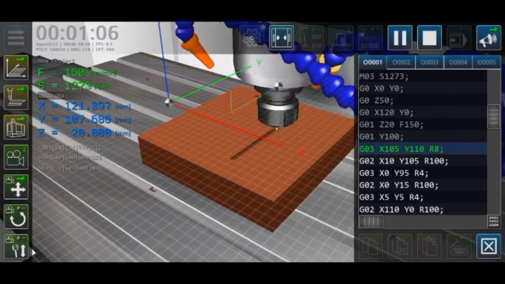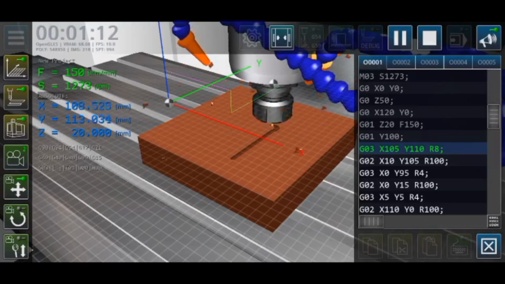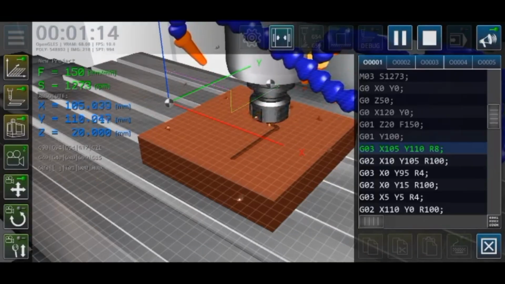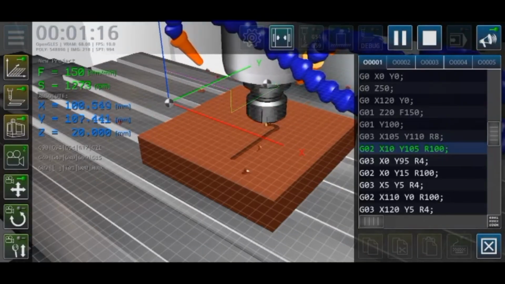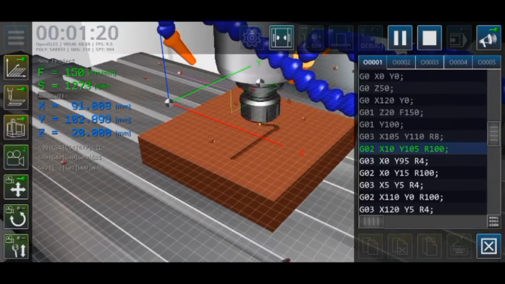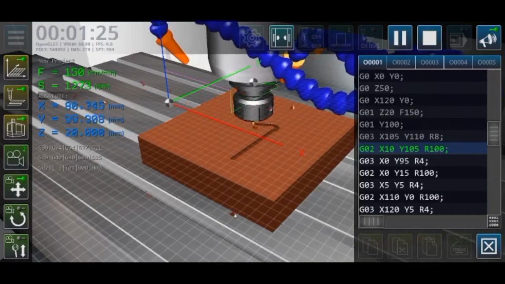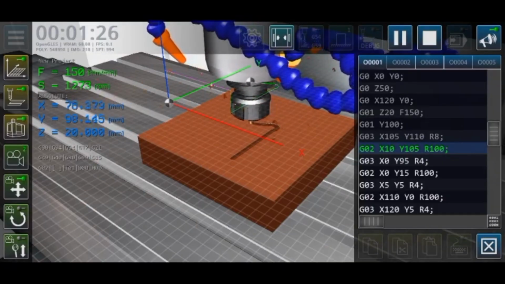Here in G03, it creates a counterclockwise arc from point 2 to point 3. In G02, from point 3 to point 4, it moves in a clockwise arc direction.